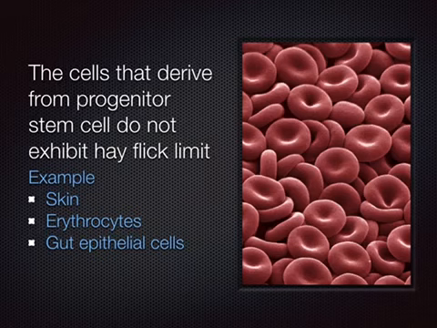As they are replaced by stem cells, the amount of stem cells present at all these sites is very huge, and hence they have immense replicative potential, and there is no Hayflick limit for these cells.